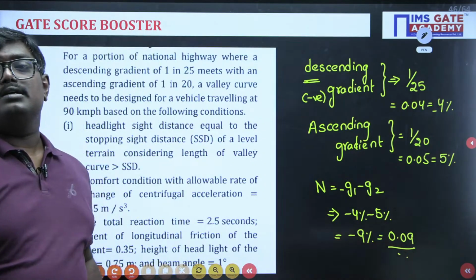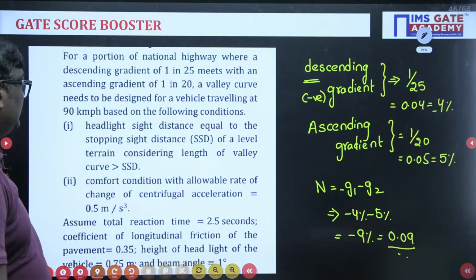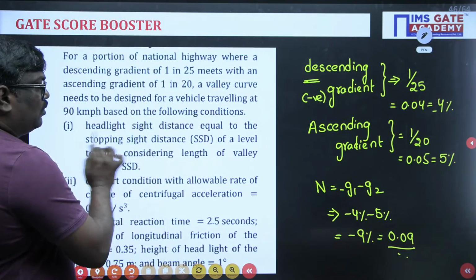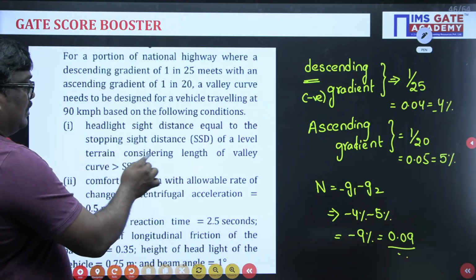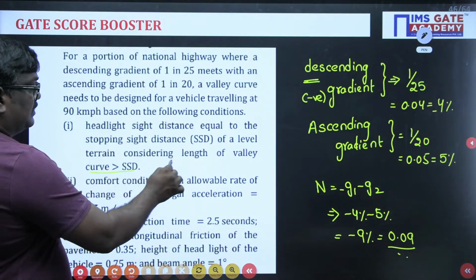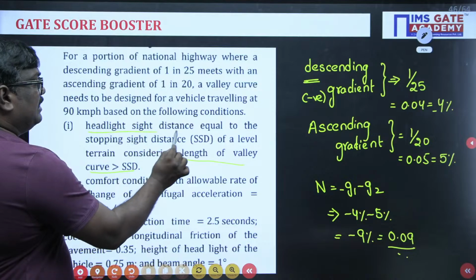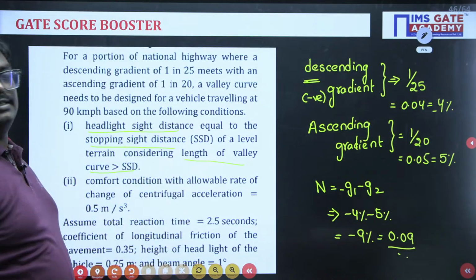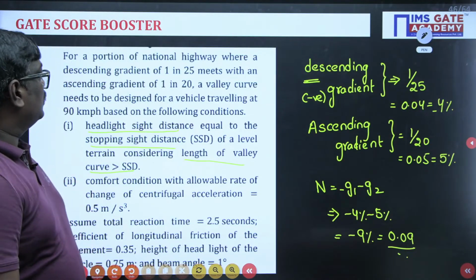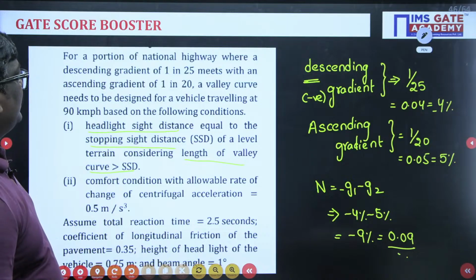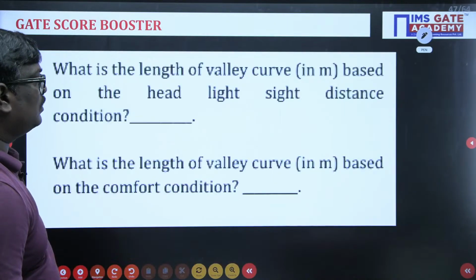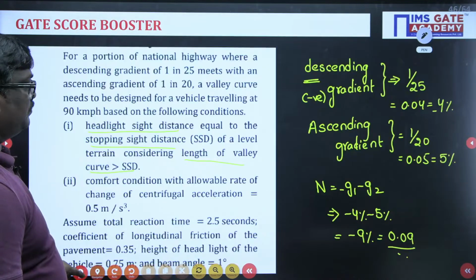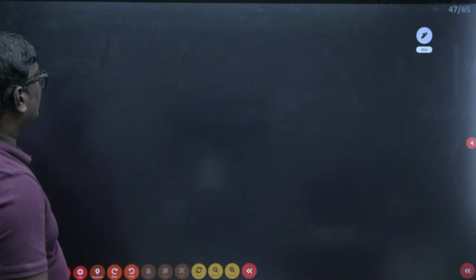Now, see students, what they have asked is, headlight sight distance is equal to the stopping sight distance, considering length of the curve as SSD. They are telling headlight distance is equal to the stopping sight distance. Now, see students, here they have given a valley curve. Vehicle is moving at a speed of how much, sir?